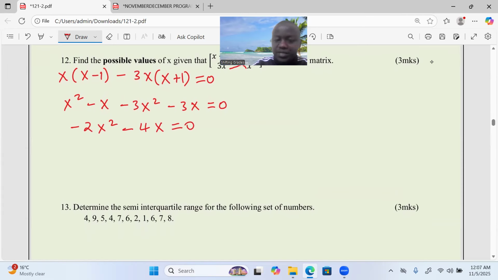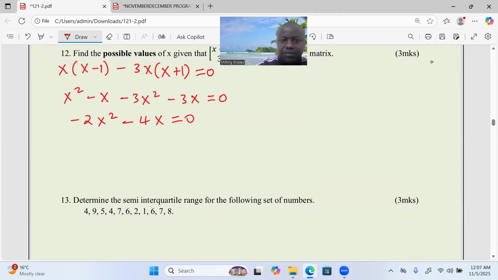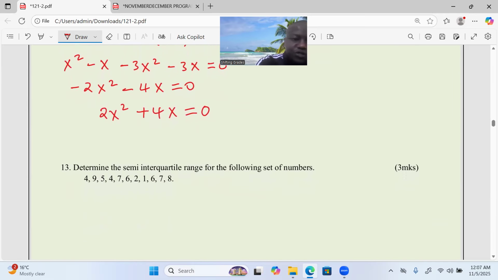Let me rearrange this. Instead of factoring now, I can rearrange to start with the 2x squared positive 4x. Then now, this is equal to 0. We can factor what is common. For example, 2x is common. This leaves us with only x and a positive 2. And this is equal to 0.